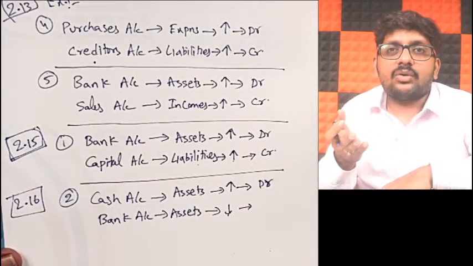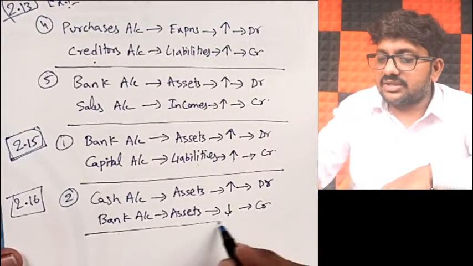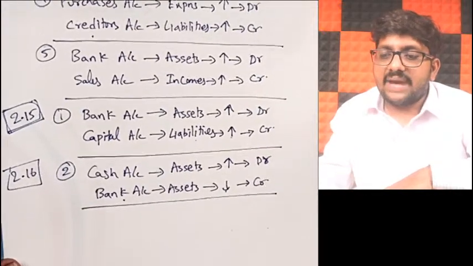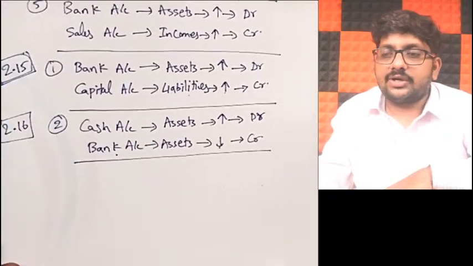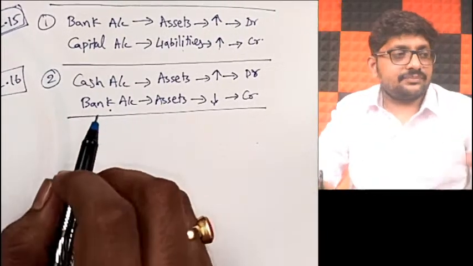Obviously in your bank account the balance will decrease. When assets decrease, what you should be doing? Credit. So what will be the journal entry, my dear friends? Cash account debit to bank account will be my journal entry. Got it, friends? That is my second transaction.